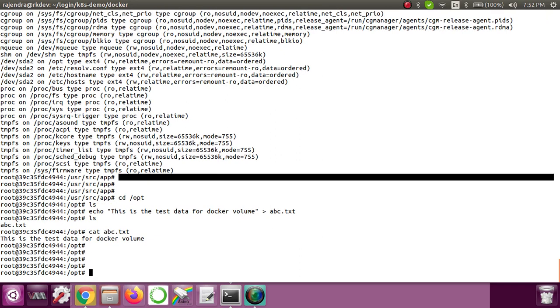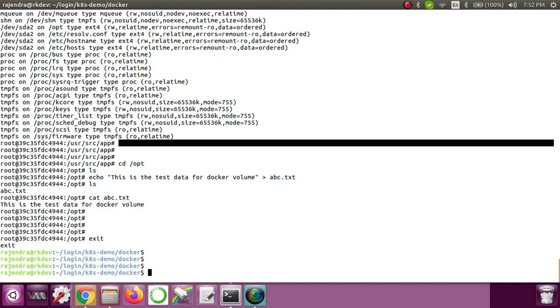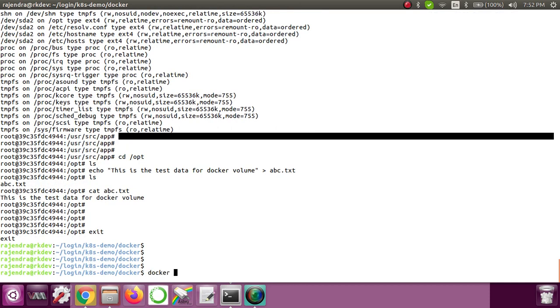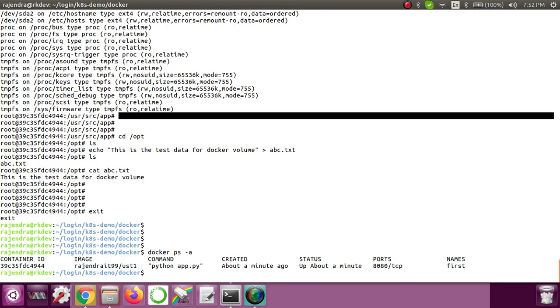So now what I'll do, I'll exit out of this container. Now what I'll do is I'll kill this container, because we know that if you just stop and start it, that data won't be affected. Or even if you restart the container, still data won't be affected. So now I'm just killing this container and I'll restart it.